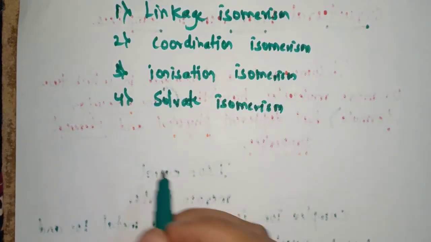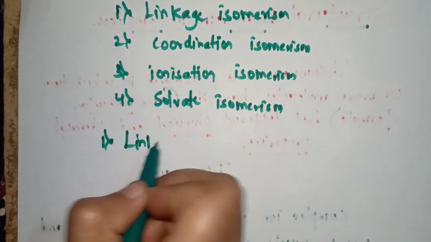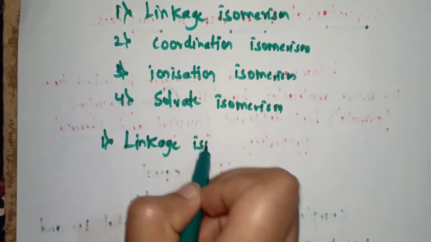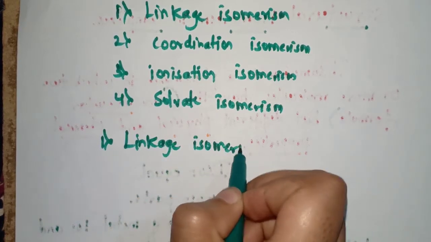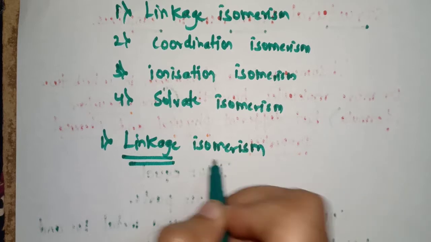Let's study them one by one. The first one is linkage isomerism, a classification under structural isomerism.